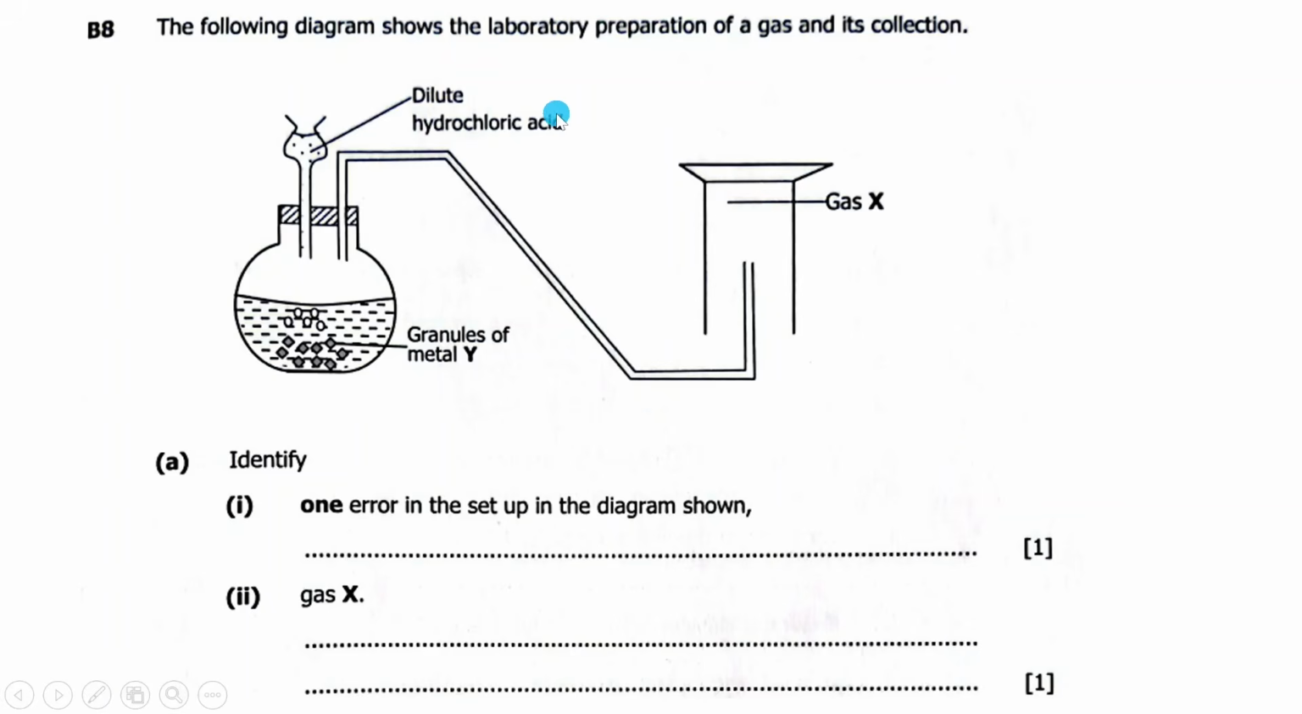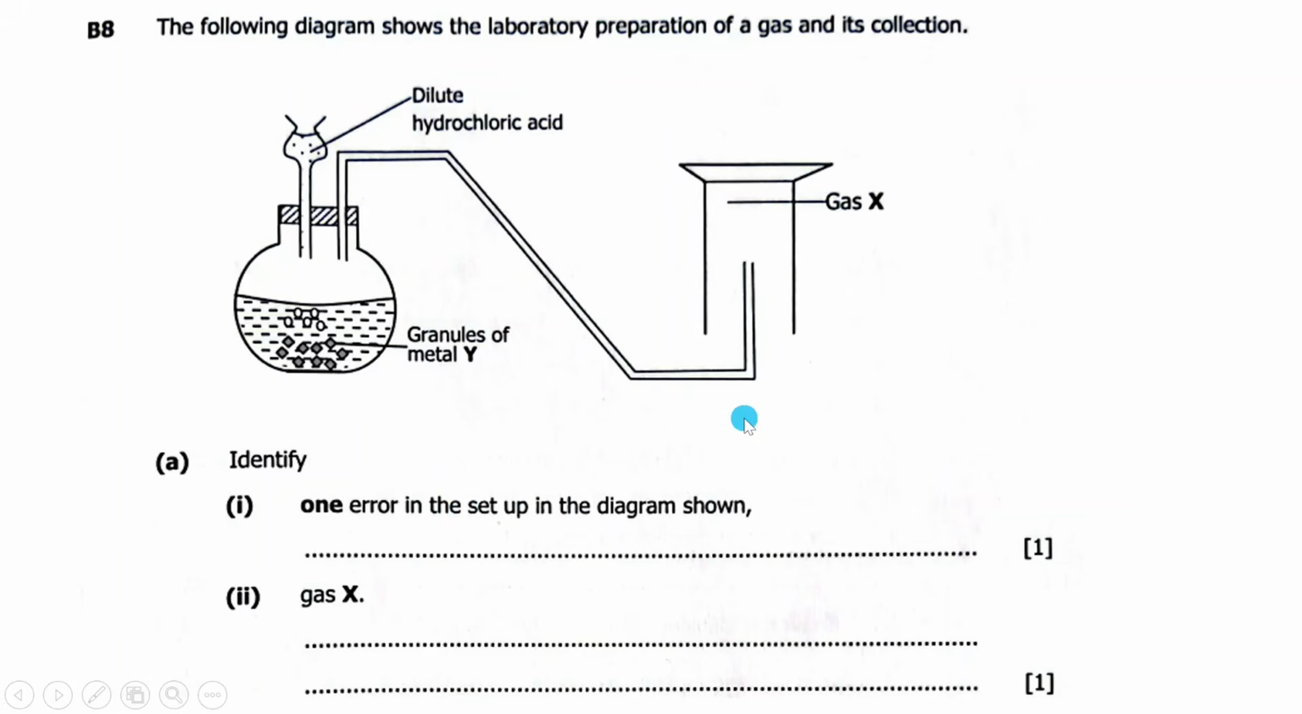We have hydrochloric acid here being pushed there. Then granules of metal Y being pushed there. And then we have gas X being collected there. Okay. Then they're asking us a question. A, identify one error in the setup in the diagram shown.